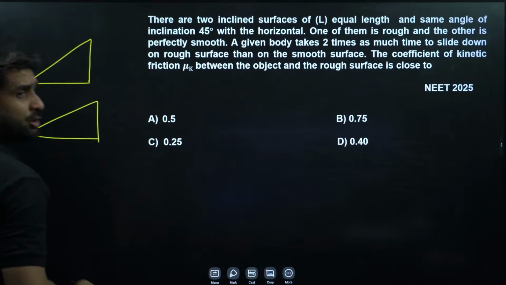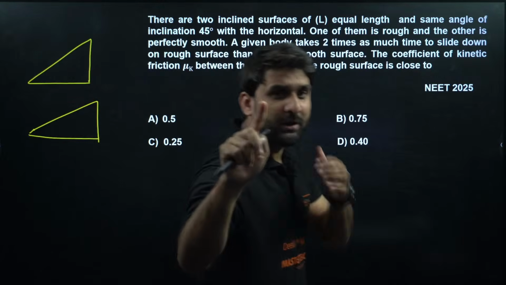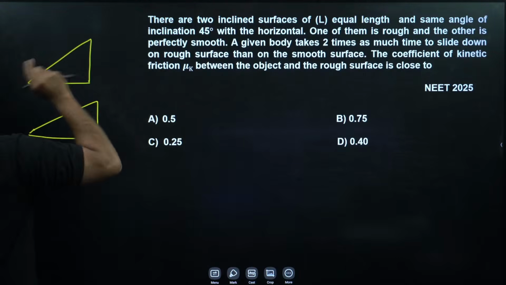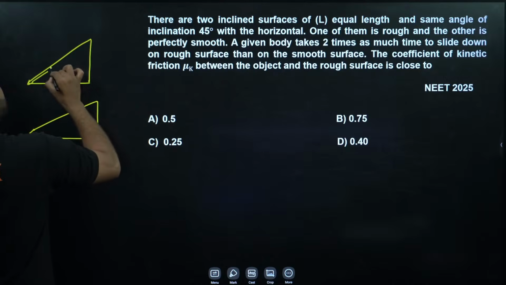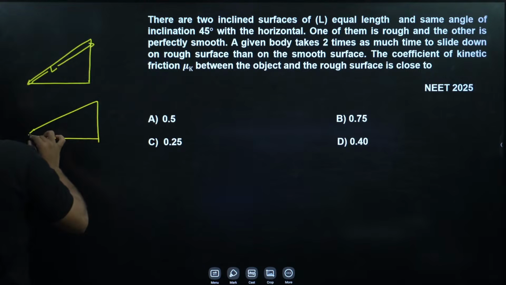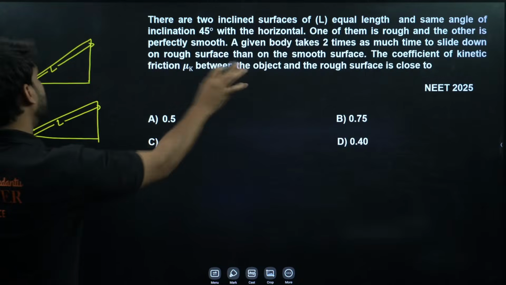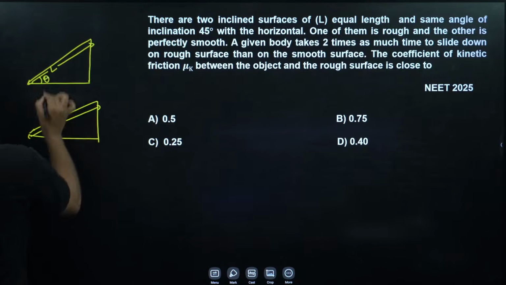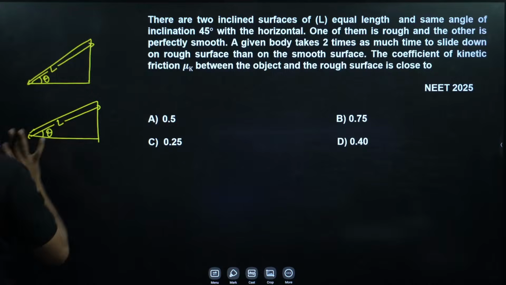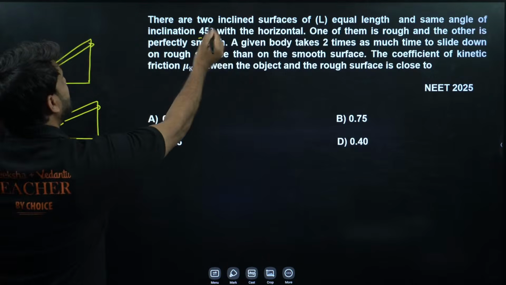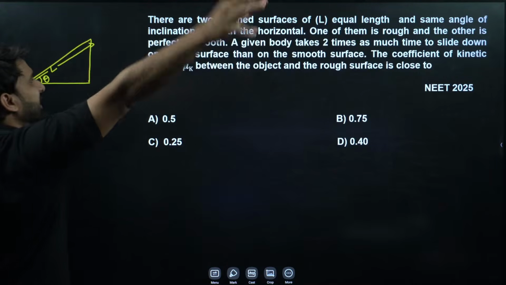Let's say this length is L and this is L. The angle of inclination of these inclined planes is the same, which is 45 degrees with the horizontal.